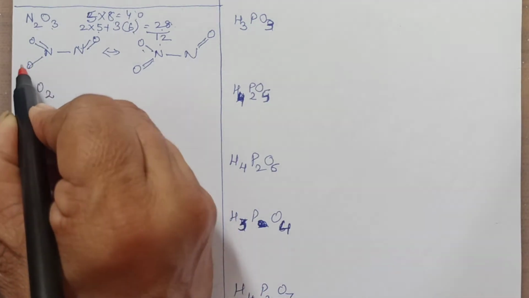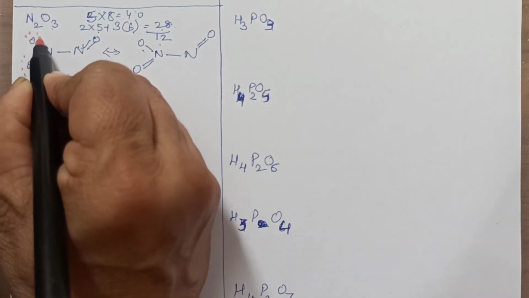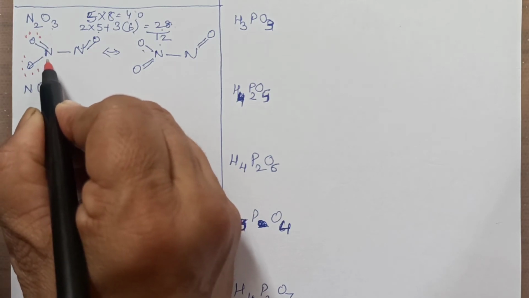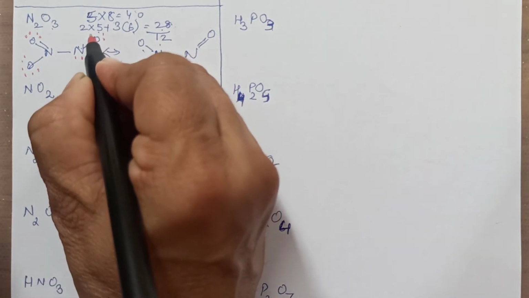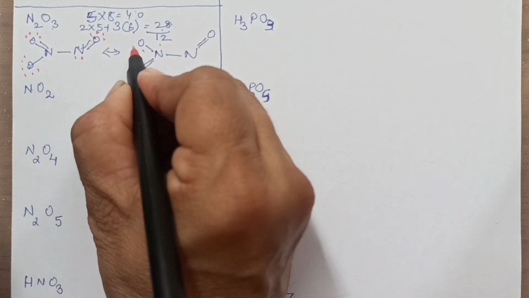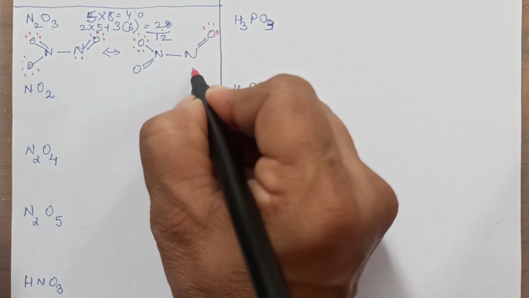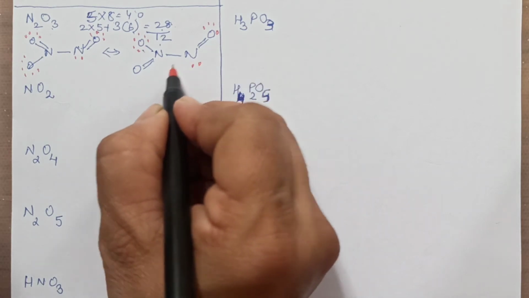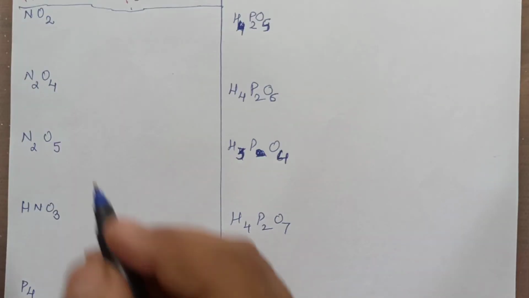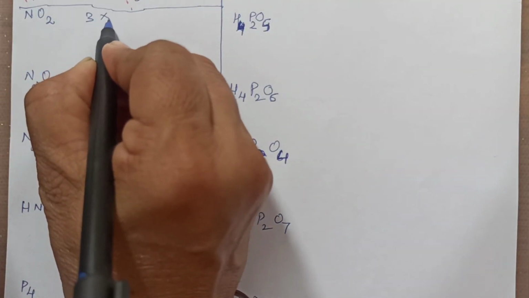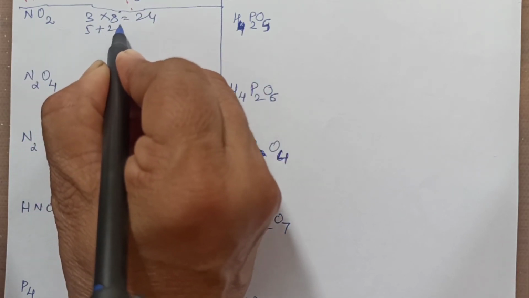Wherever there is 1 bond, it means 2 electrons, so 6 dots here. Where there are 2 bonds, you have to make 4 dots. This is already complete. 4 bonds means octet. Here I have to make 1 pair, and here I have to make 4 more. Right? So likewise you can complete here. Single bond means 6, double bond means 4, triple bond means 1 pair. And here also 2 pairs. Complete?